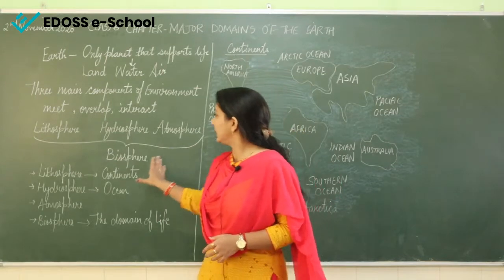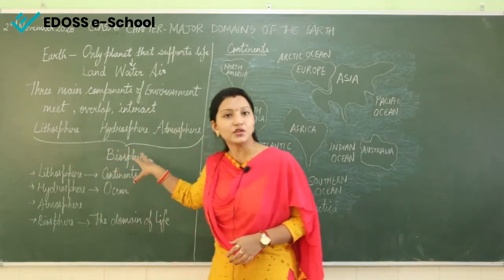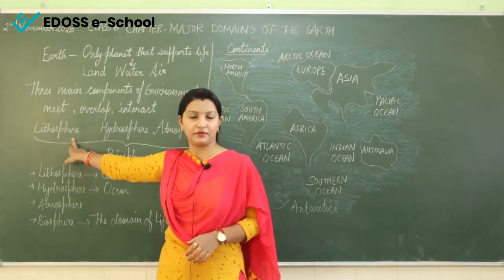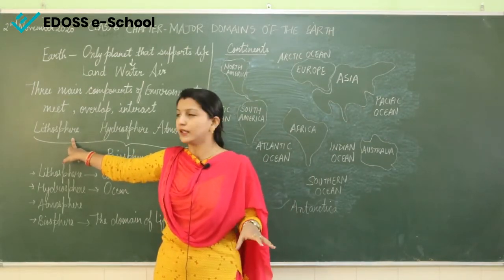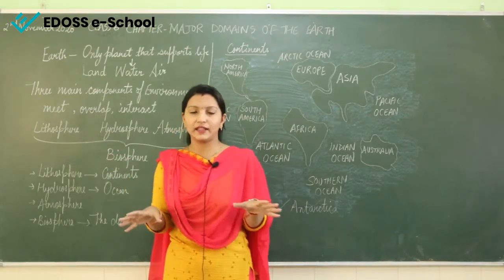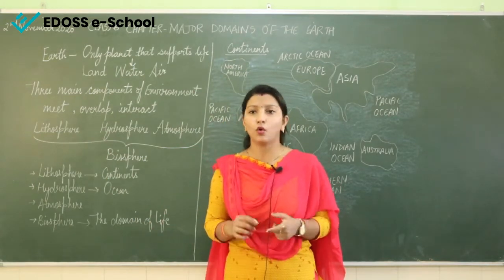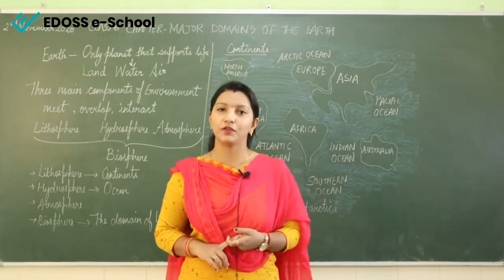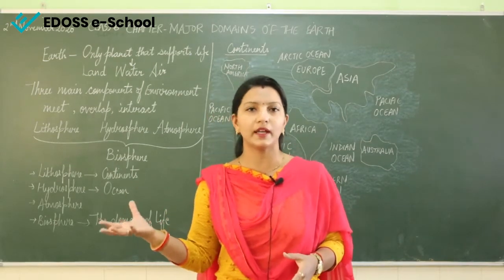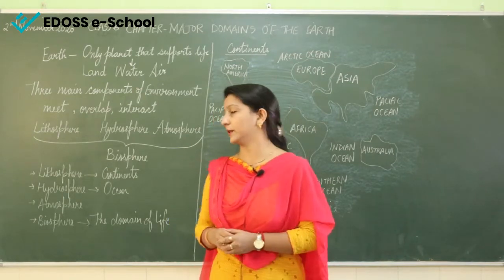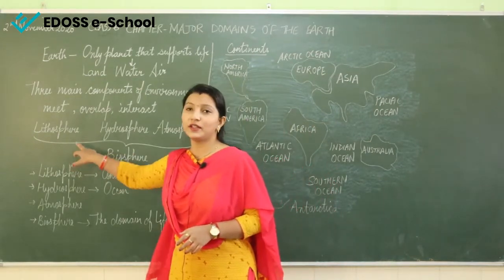When these three things combine together, they can support life. On our Earth, if there were only land, no water, no air, life would not exist. If only water were there, again life would not exist. And if only air were there, again it would not be possible for life to exist on Earth. So we need all three domains.